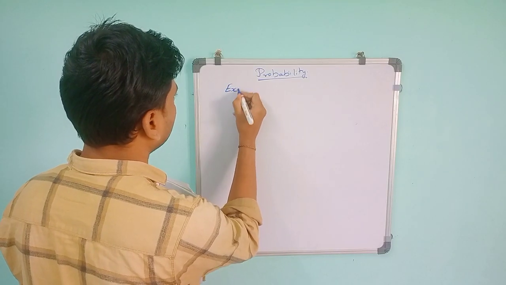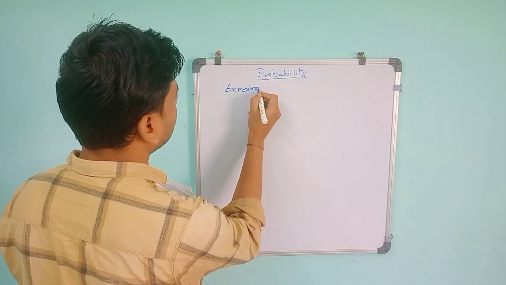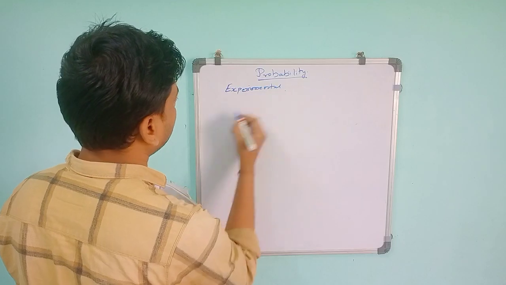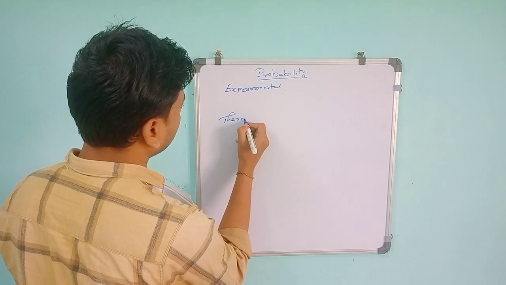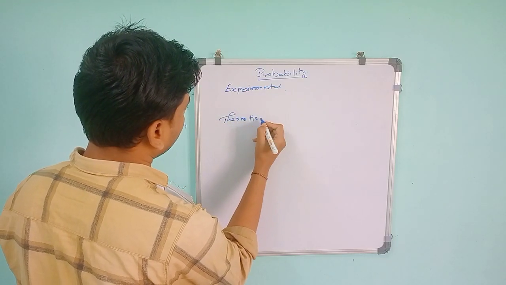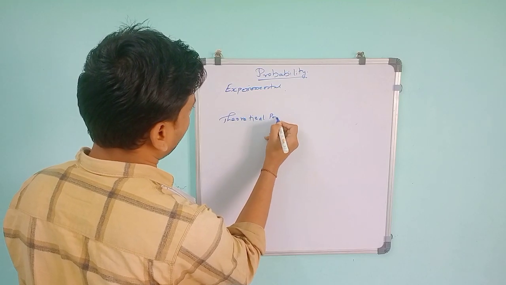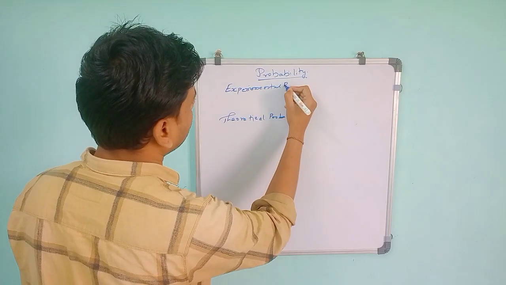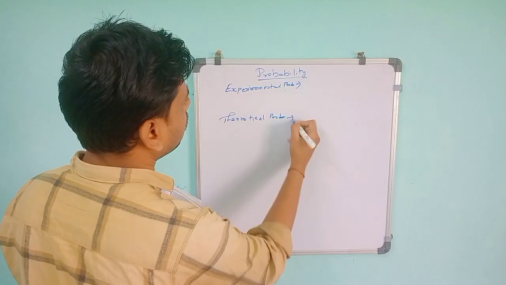Experimental and theoretical probability. So what is the difference?